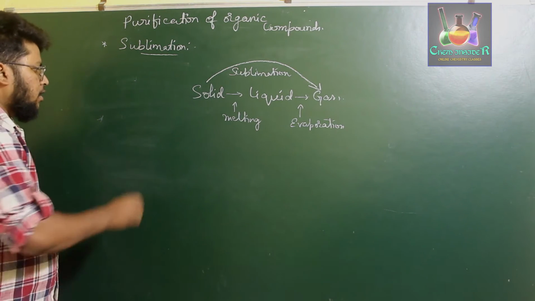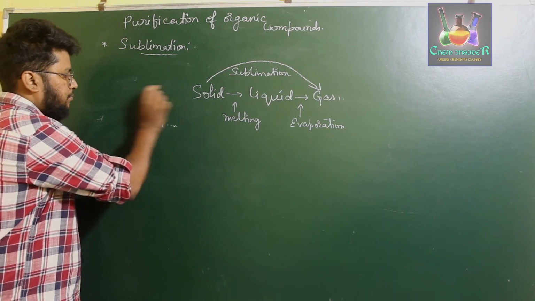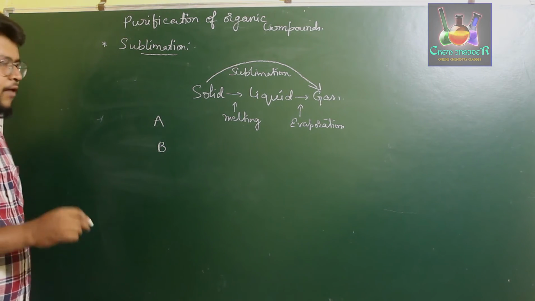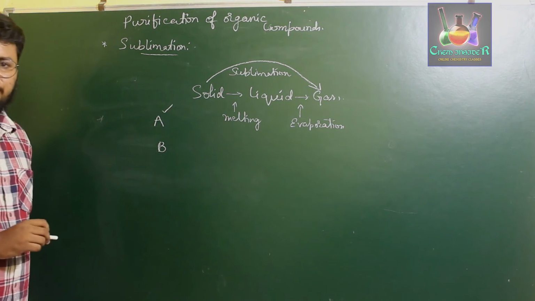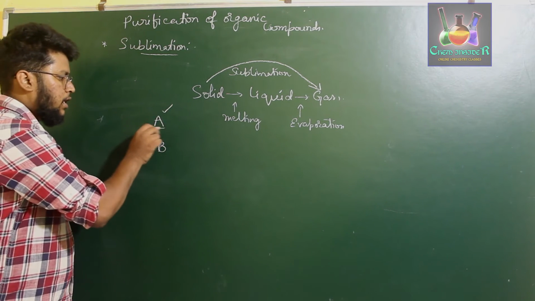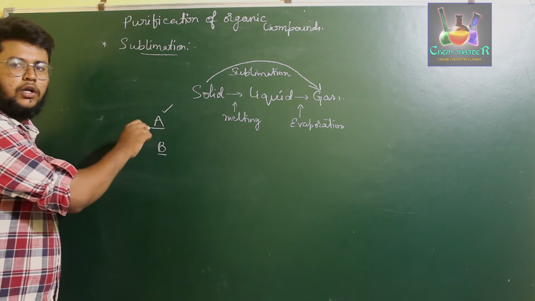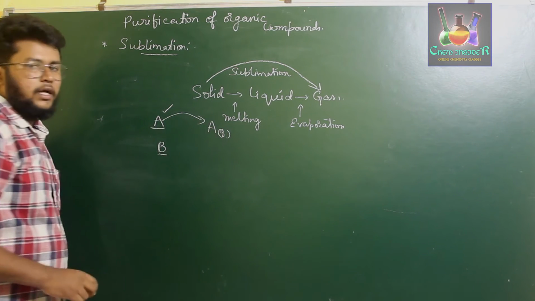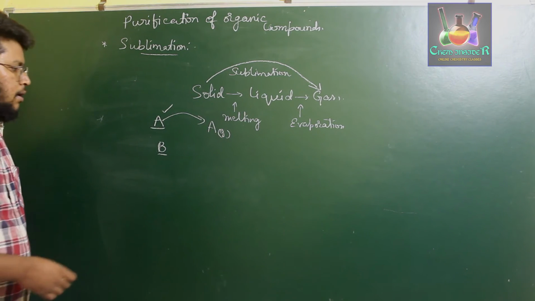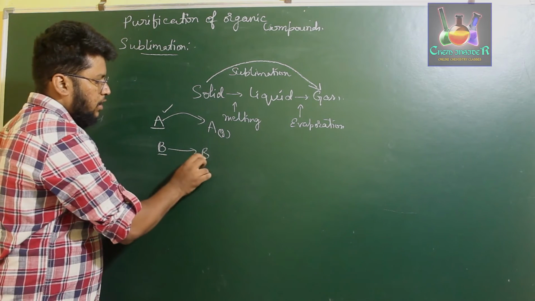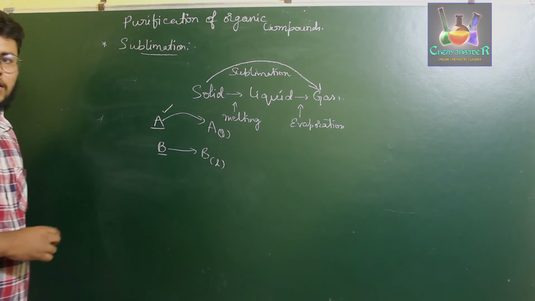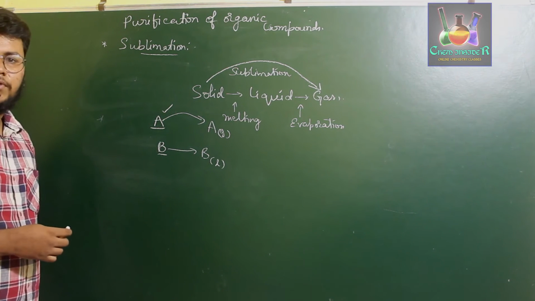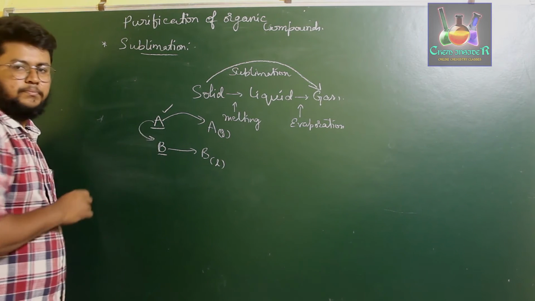Like for example, if you consider a compound A mixed with a compound B, we have to purify the organic compound A. So if you consider solid A and solid B, on heating, A can directly be converted to vapor phase of A, but B on heating forms liquid. If B on heating forms liquid, then you can use this sublimation method for extracting A from B.